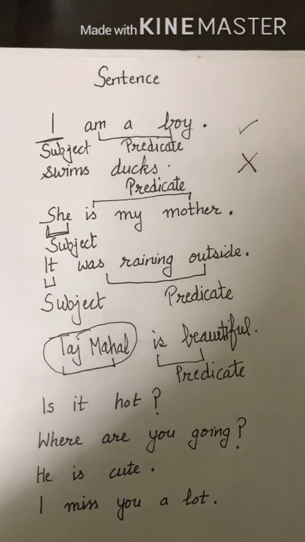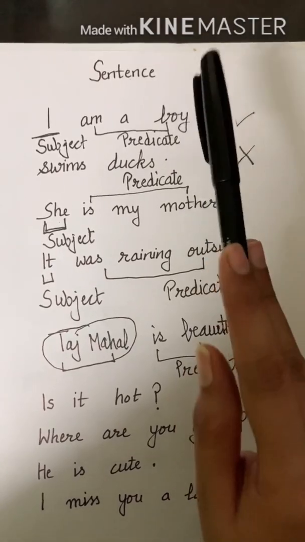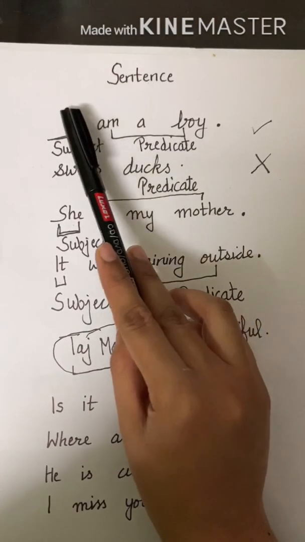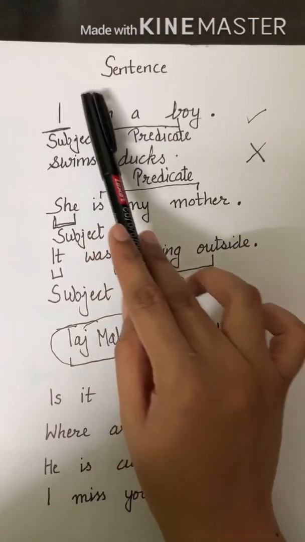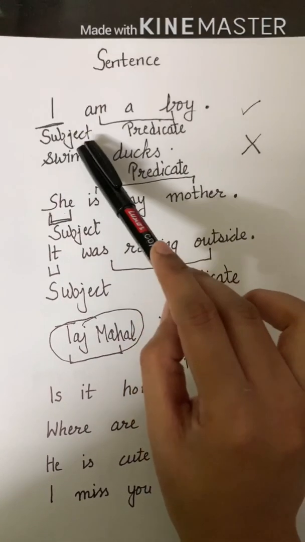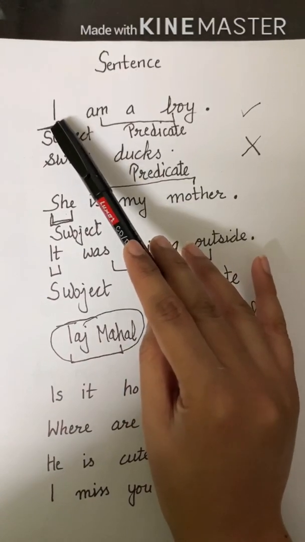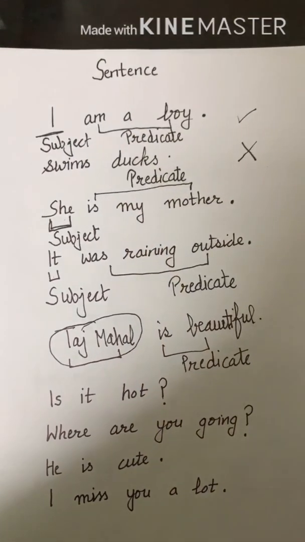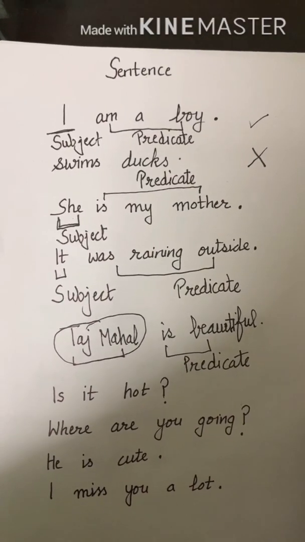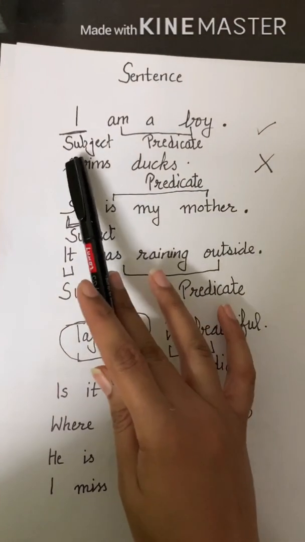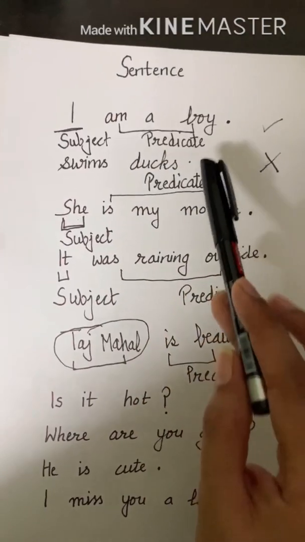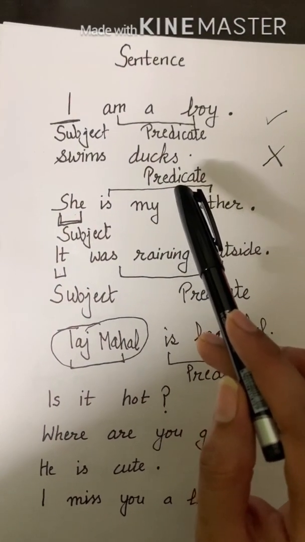Now, if it is a sentence, as I have put a tick here, then how do we find out subject and predicate? The person or the thing we are talking about is the subject. Basically, the subject is about whom we are talking in a sentence. The first sentence, I am a boy. We are talking about I. So I is the subject here, and the rest of the part of the sentence is known as predicate.